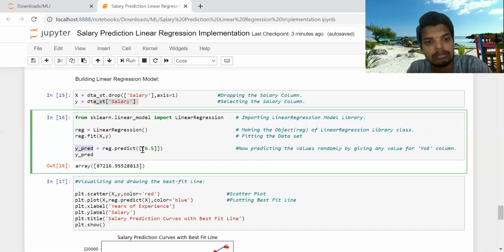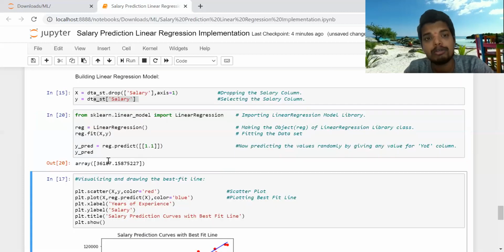So you can note down that we are passing the two-dimensional array inside this. Anyhow it is having one value, but we need to provide the two square brackets, or else it will show the error. Okay, so reg.predict and this. Suppose, firstly I will show you the person having 1.1 years of experience, how much salary that person can be offered. That person can be offered 36,187 per annum, in dollars, or whatever may be the currency.